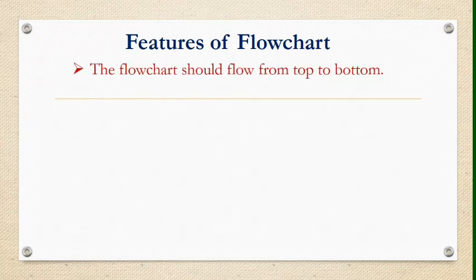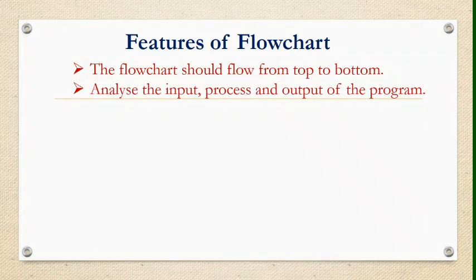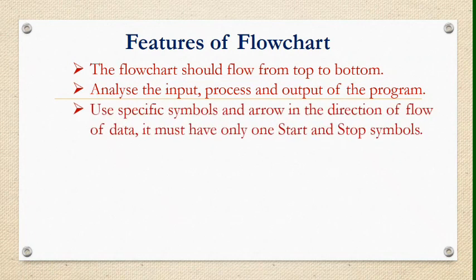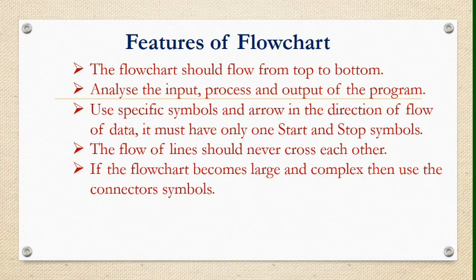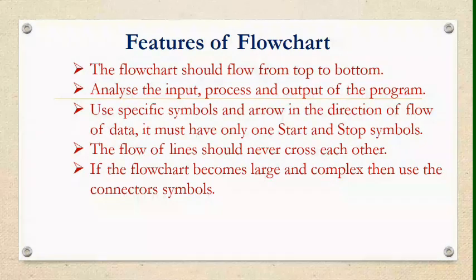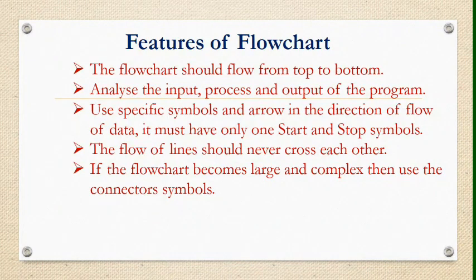Features of flowchart. These are the features I am showing you. First feature, the flowchart should flow from top to bottom. Analyze the input, process and output of the program. Use specific symbols and arrows in the direction of flow of data. It must have only one start and stop symbol. The flow of lines should never cross each other. If the flowchart becomes large and complex, then use the connector as we used in the previous example.